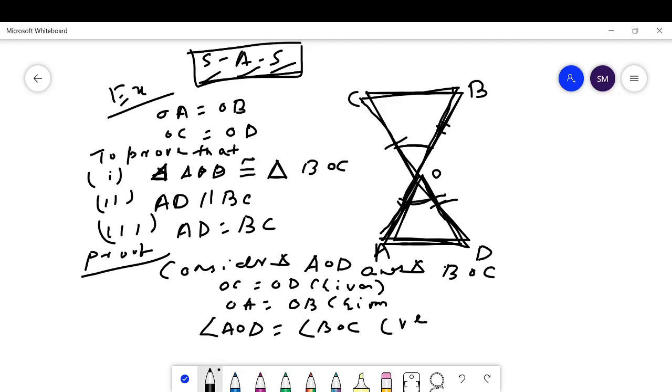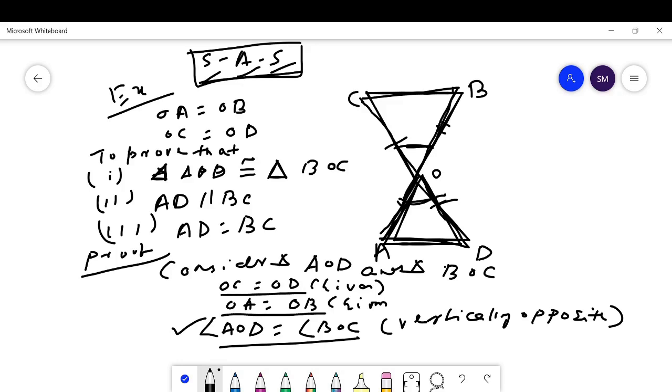This angle is equal to this angle as they are vertically opposite. Always write the cause: why is this equal to this? This is the given condition. This is vertically opposite. Then by the SAS property, side angle side.